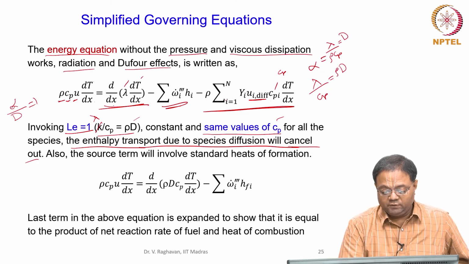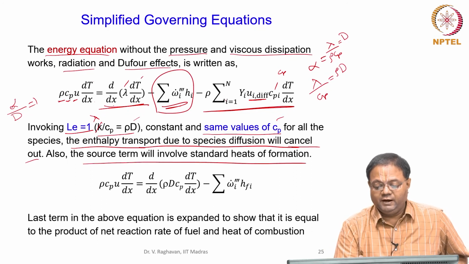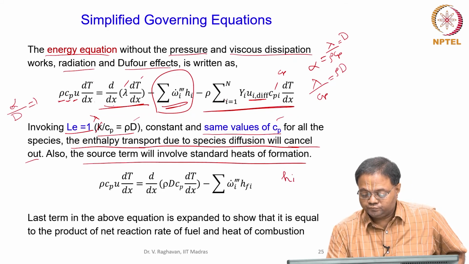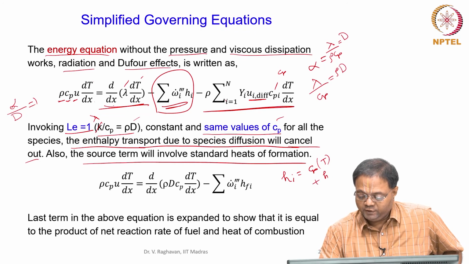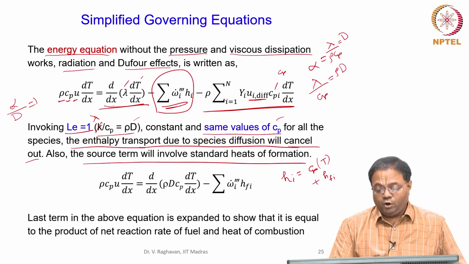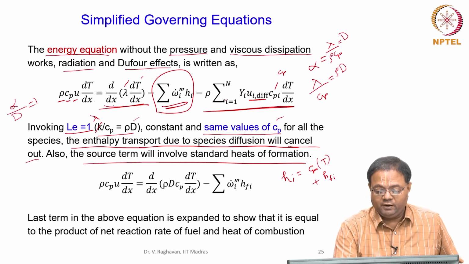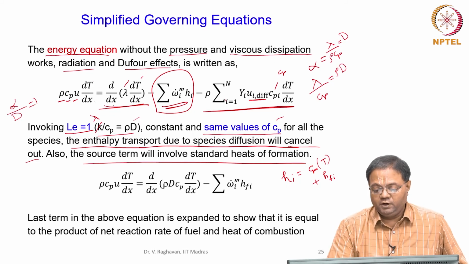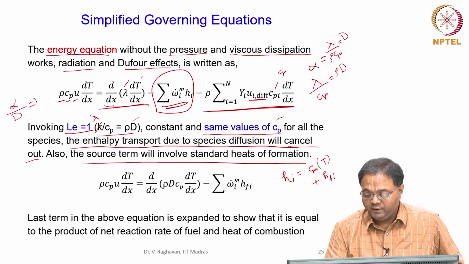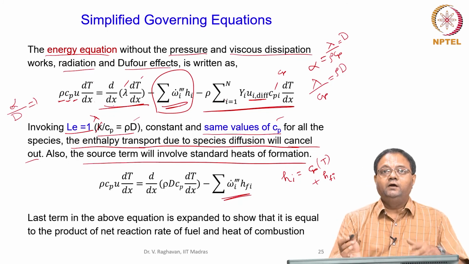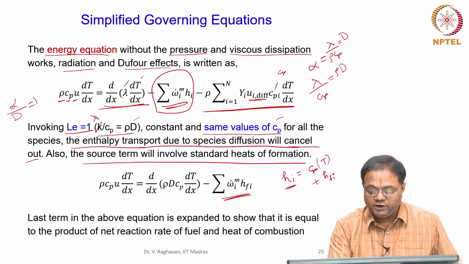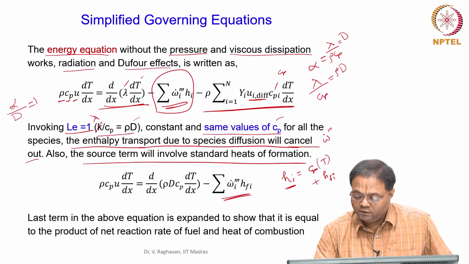Then the source term: when I write h_i as Cp into T plus the heat of formation h_f,i, and sum it over all the species, only the heat of formation will come into play, because the Cp T term multiplied by omega_i sums to omega dot sigma times Cp T, which will be equal to 0.